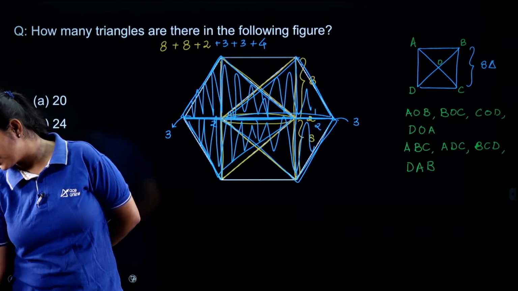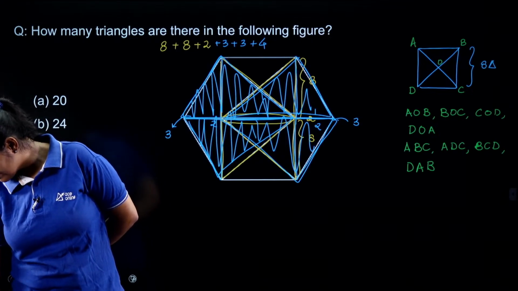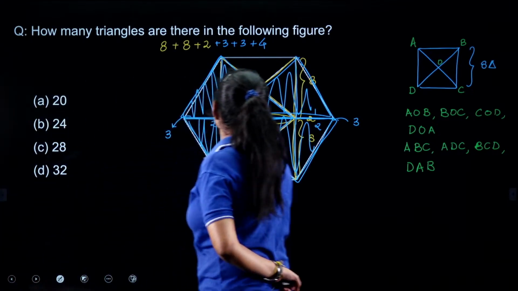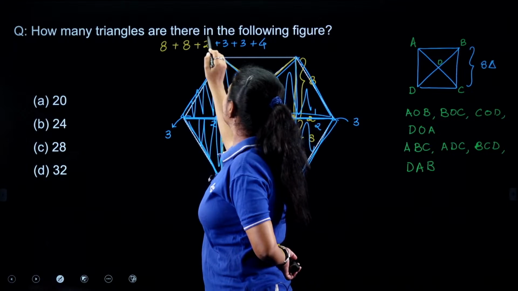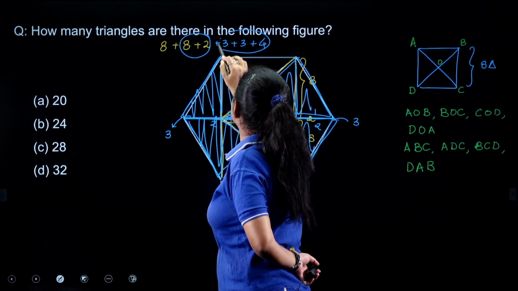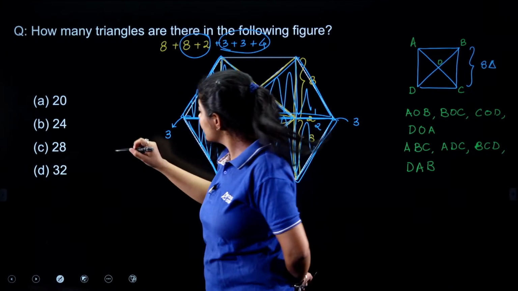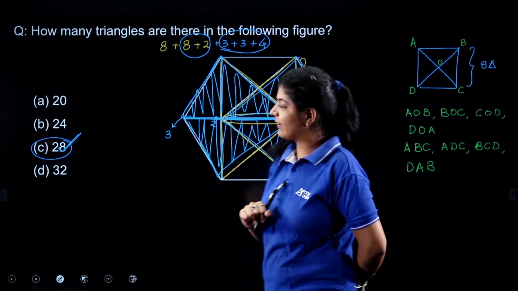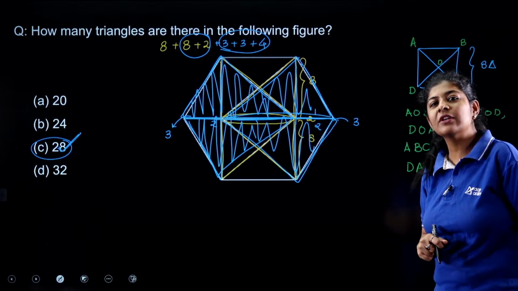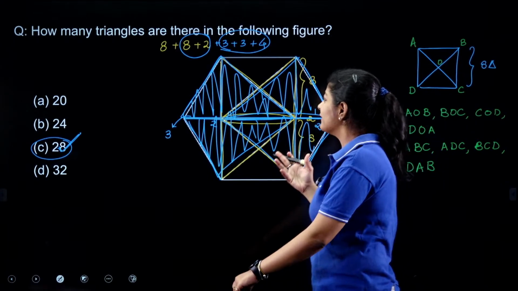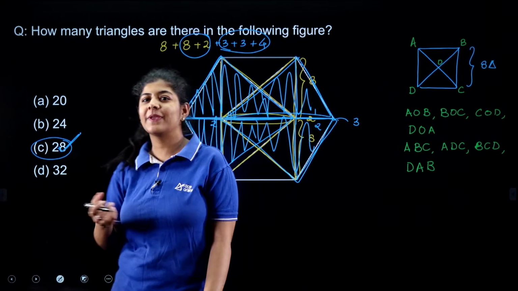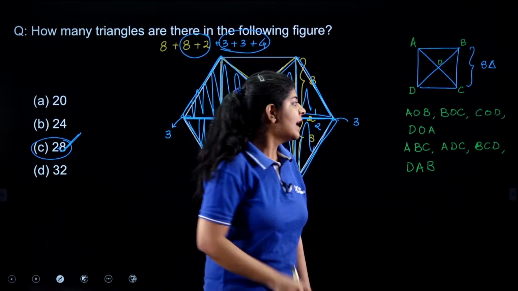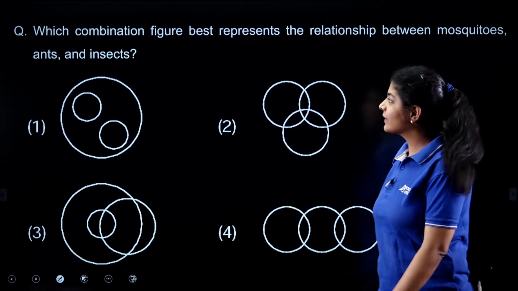Very good Rajesh, very good Rockstar, very good Kumar, very good Radhe. Let's see how many triangles we got. Here we have 10. This is 10, 20 and 8. That is option number C, the correct one. We have 28 triangles. So whenever we have these kinds of shapes, we can easily use our tricks to calculate the number of triangles, right? Now let's move further and see what the next question is.